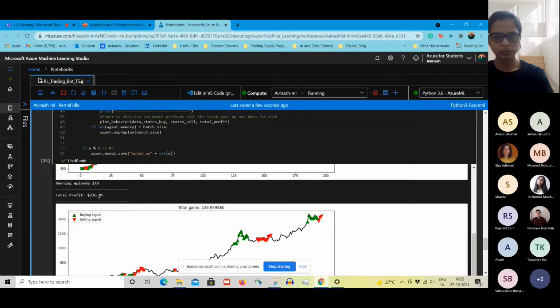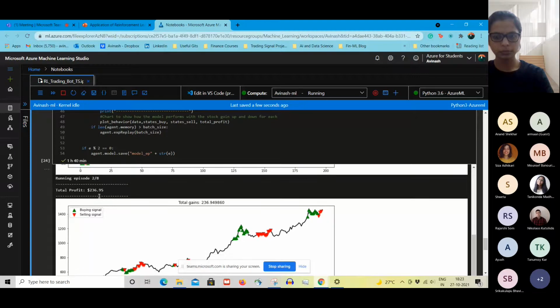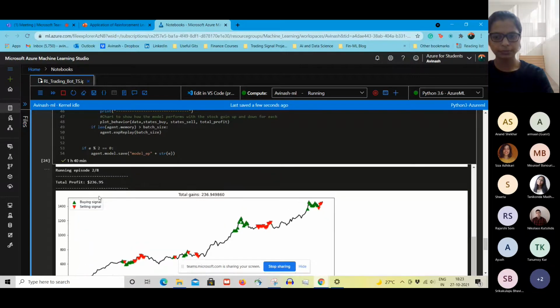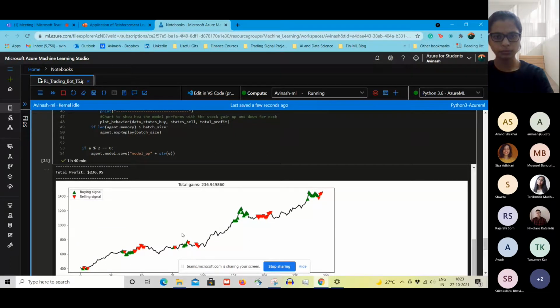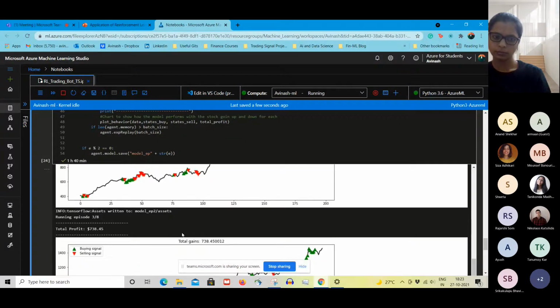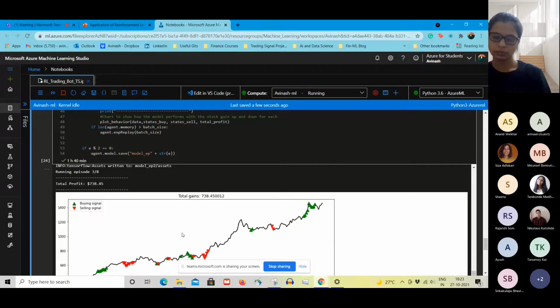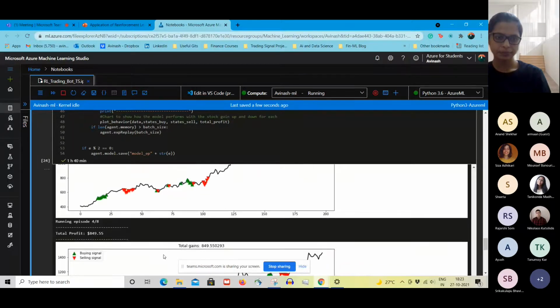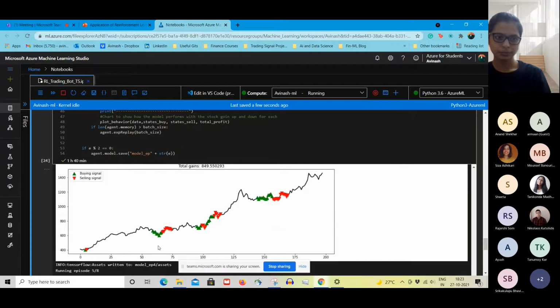There was some noise. Okay, so in the second iteration we can see that the profit drops from 2000 to 236 because now the agent is starting to learn. So it will perform an action in one direction and see whether something is going to happen or not. Slowly the profit is increasing, and a pattern is emerging, that it is kind of buying on one side and selling on one side. And from 200 to 700, then 850, you can see that the pattern is much more clear.